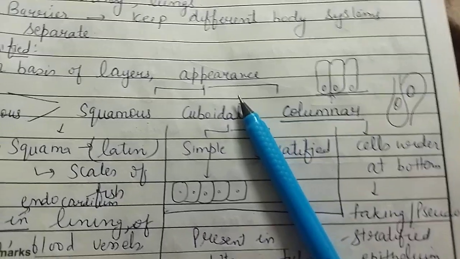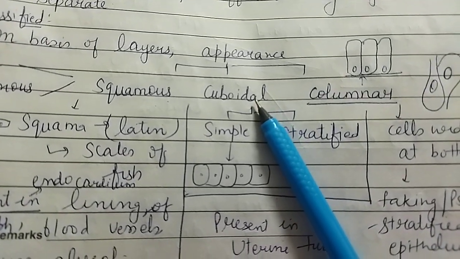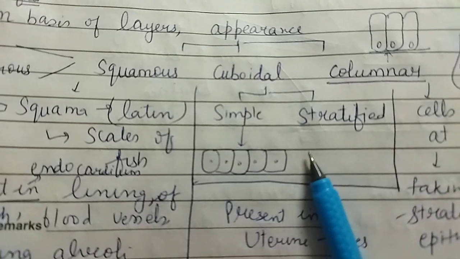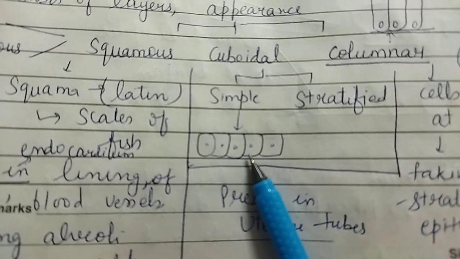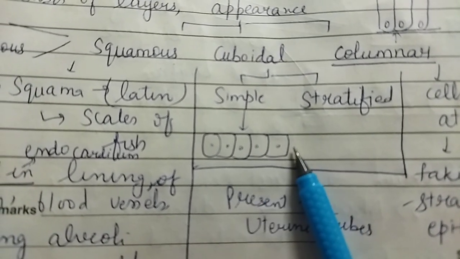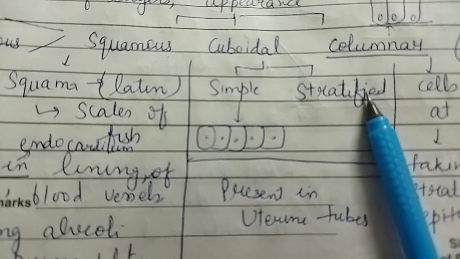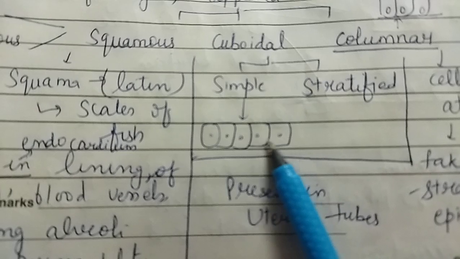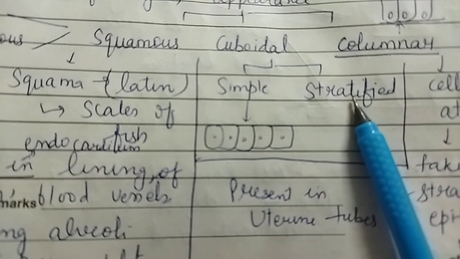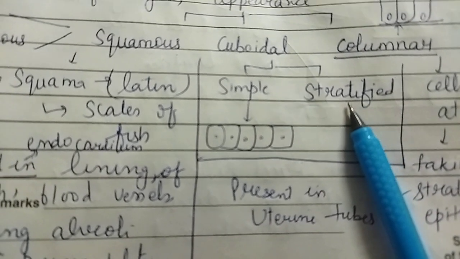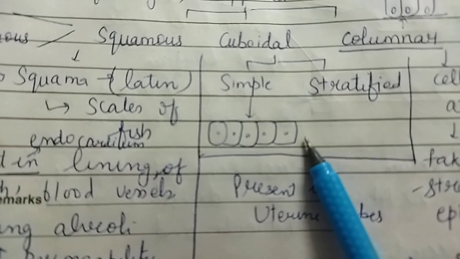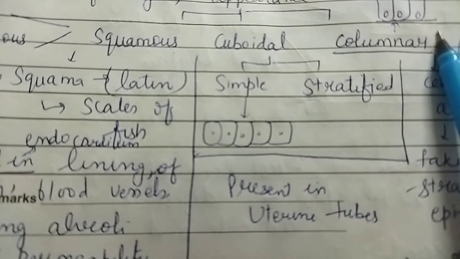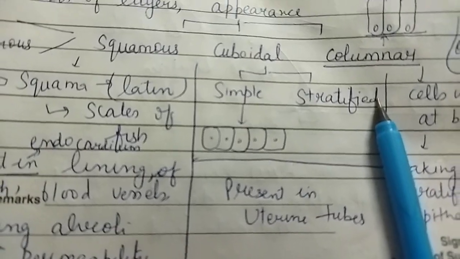The second type is cuboidal epithelium. As the name indicates, the cells are cube shaped. As you can see, these cells are cuboidal in shape, and this is also of two types. Simple cuboidal epithelium is that in which the cells are of simple cube shape, and when these cells are present in different layers or a different pattern of arrangement, it is known as stratified cuboidal epithelium.